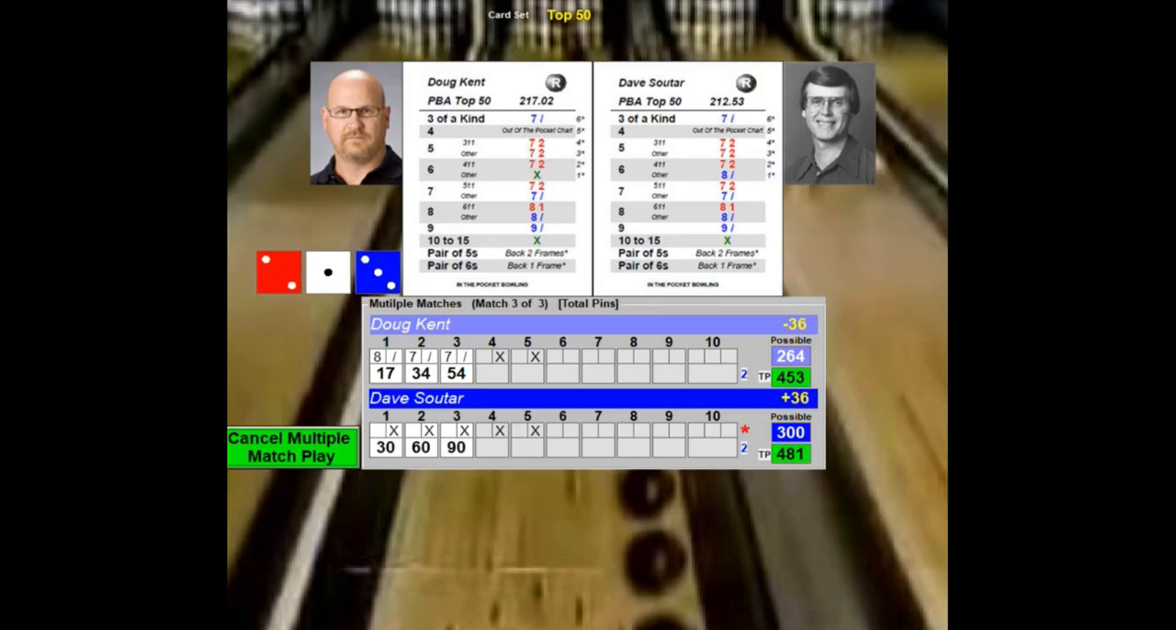Kent throws a 2-1-3. That's a strike. That's the 6th strike he needs. Good. He throws a 6-5-3 for another strike. Sultar.